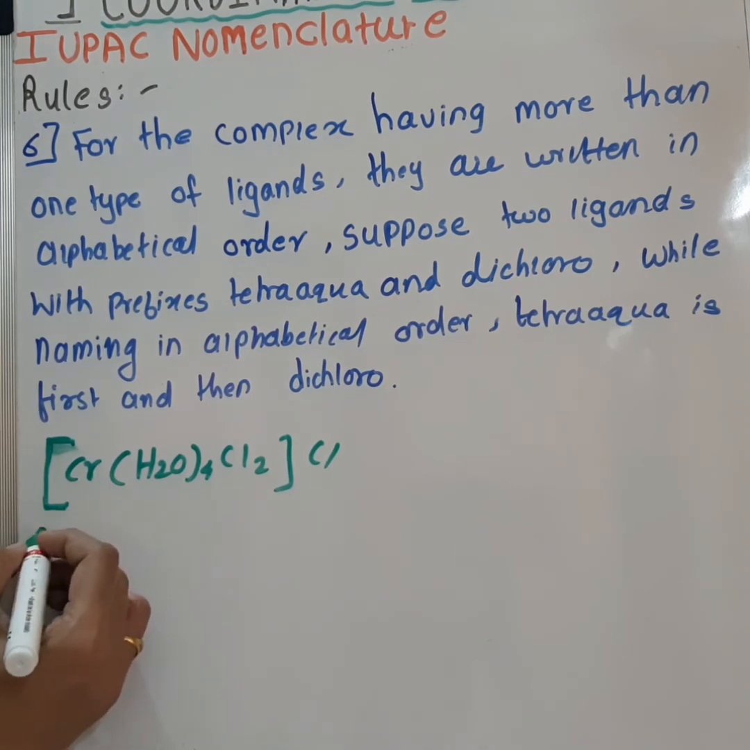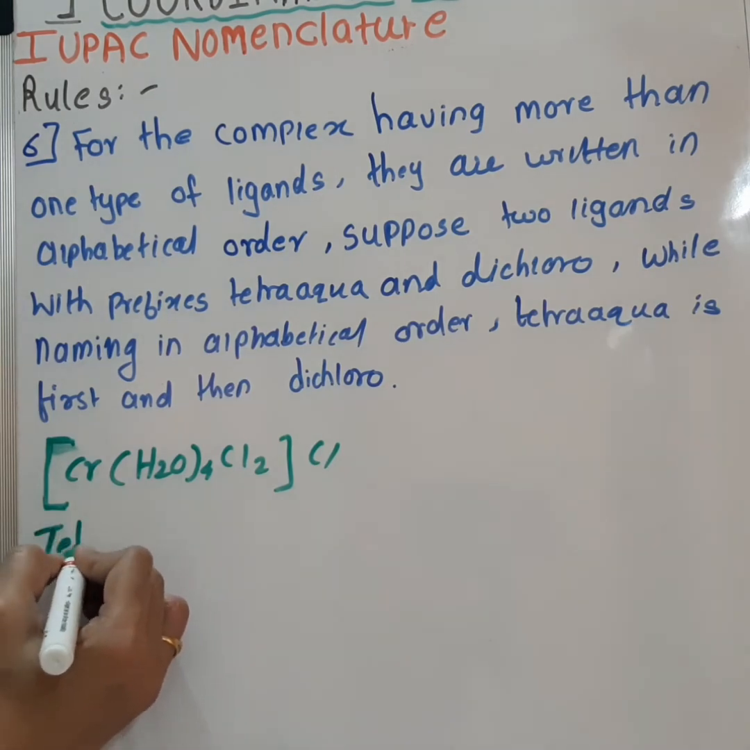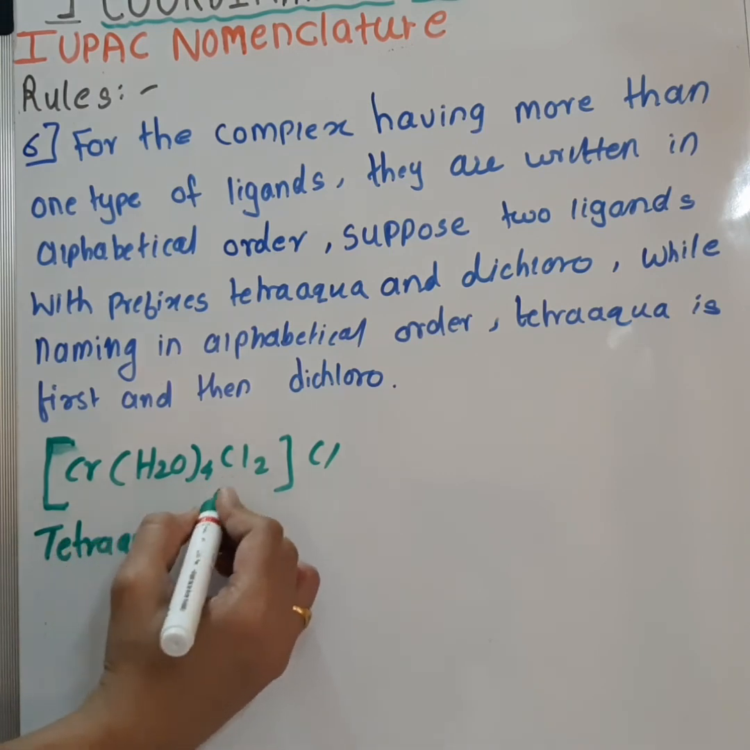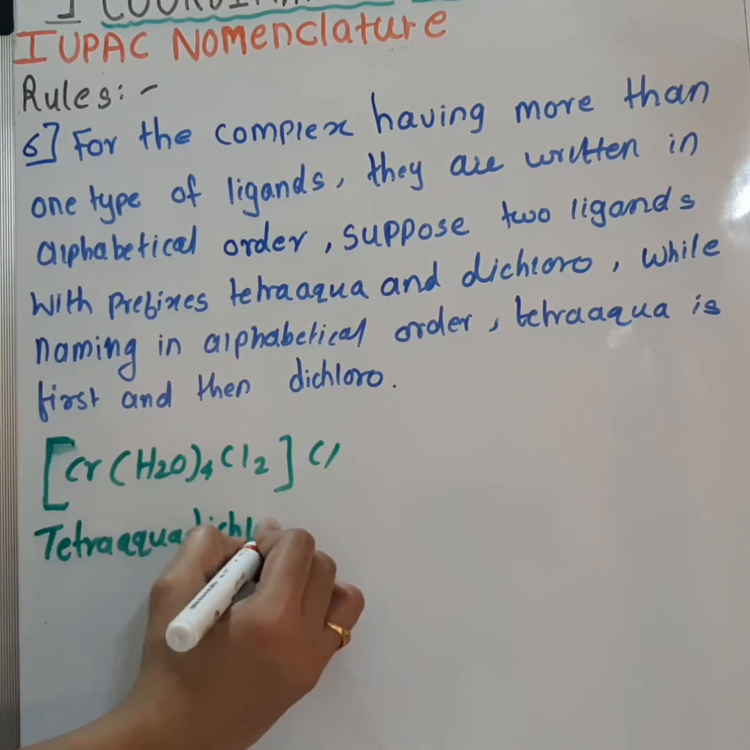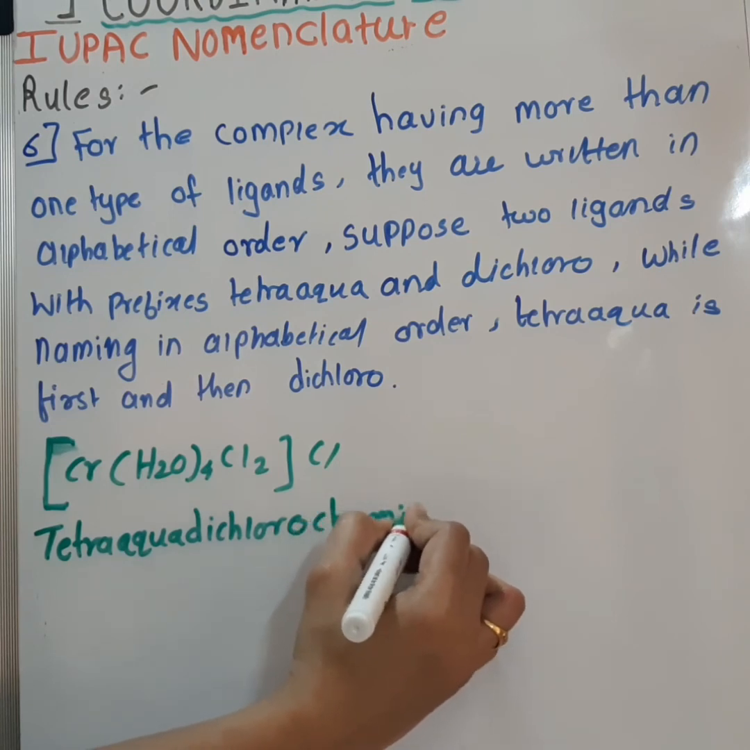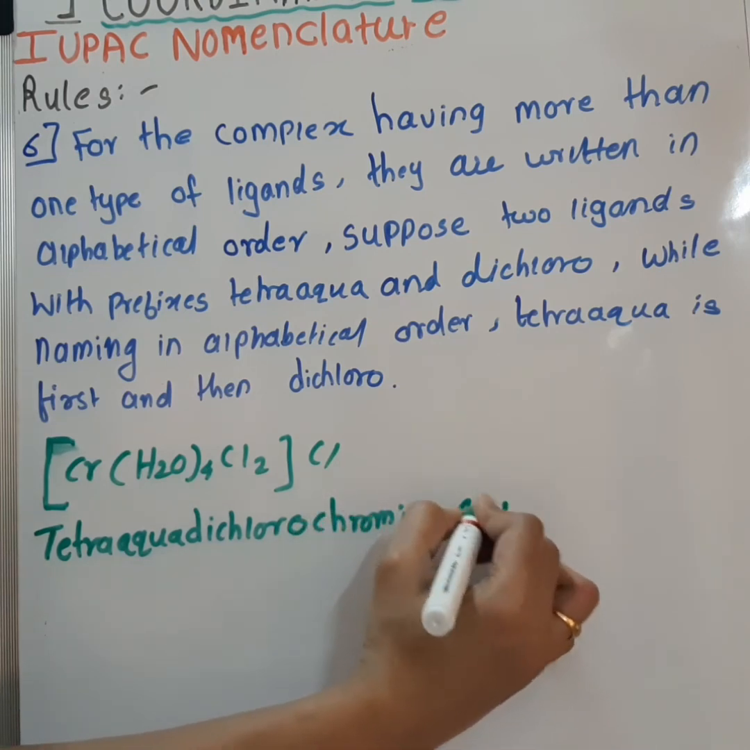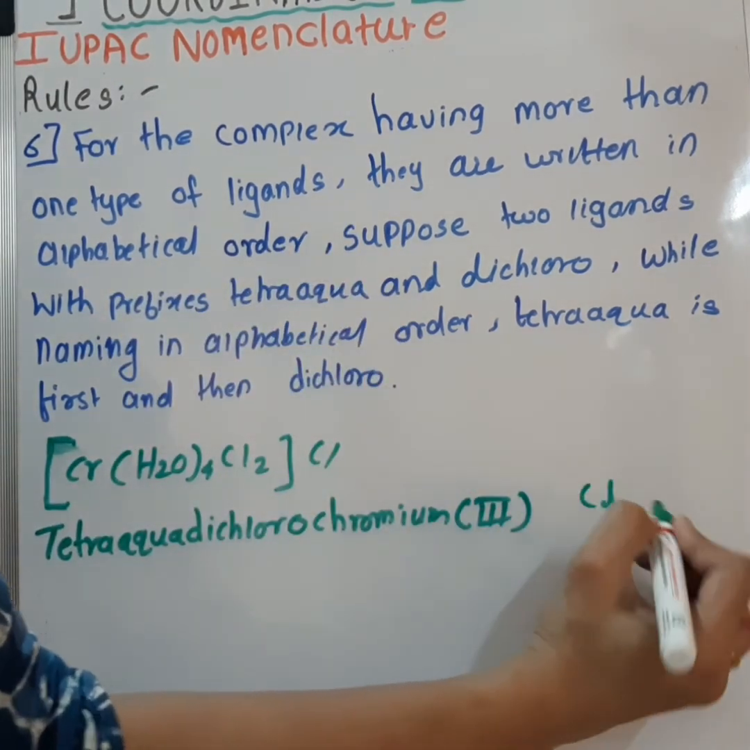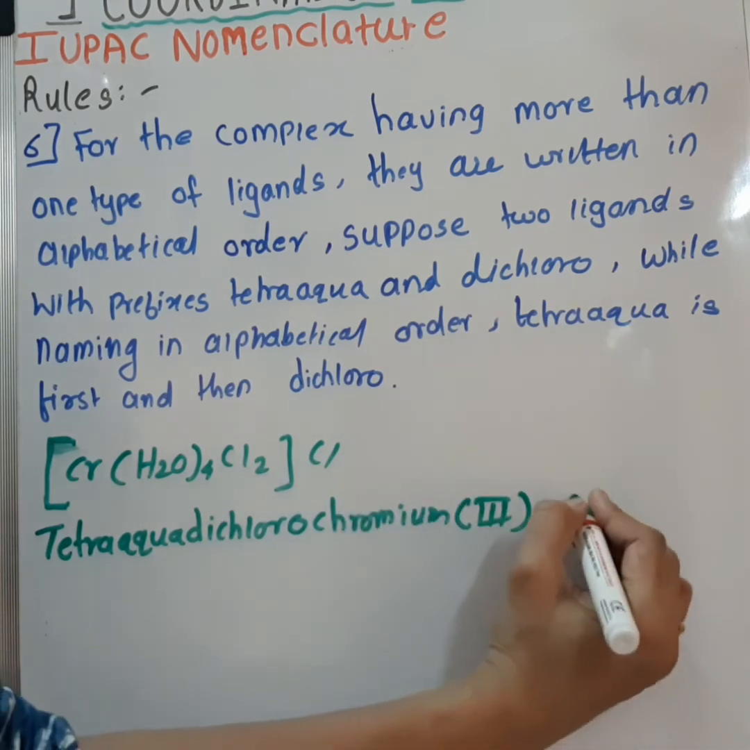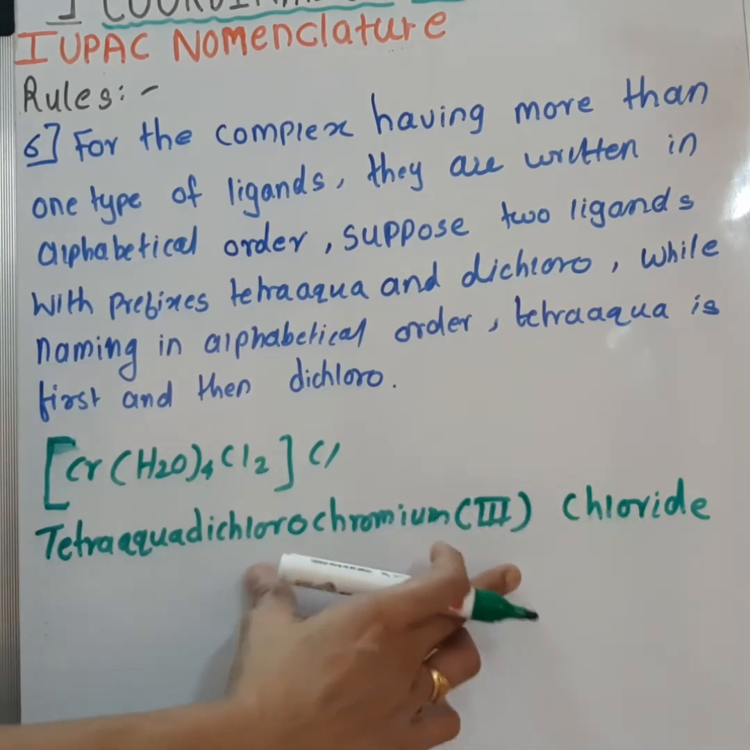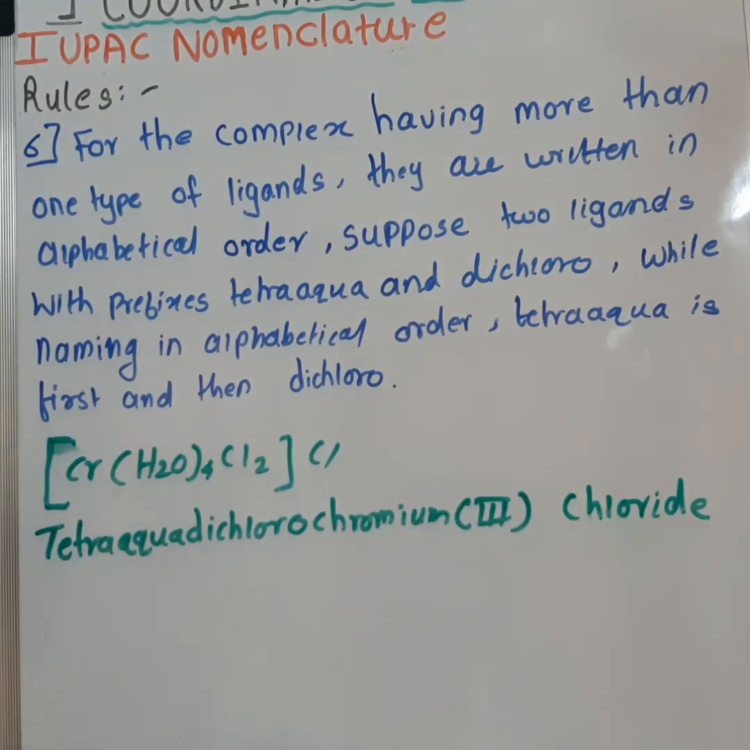So to name this compound, it will be tetraaquadichlorochromium, its oxidation state, and then the counter ion, that is chloride. There will be a space between this chloride and the name of the complex. So now let's see the next rule.